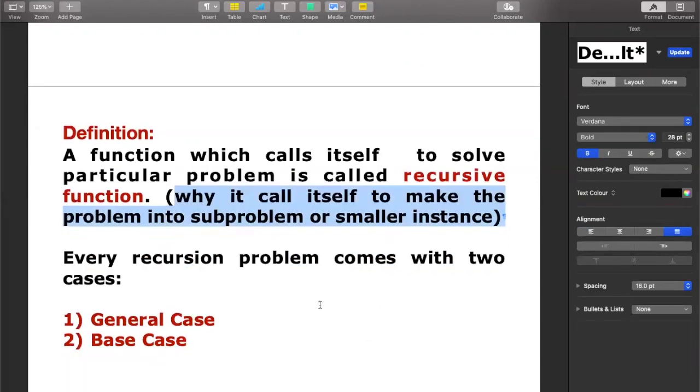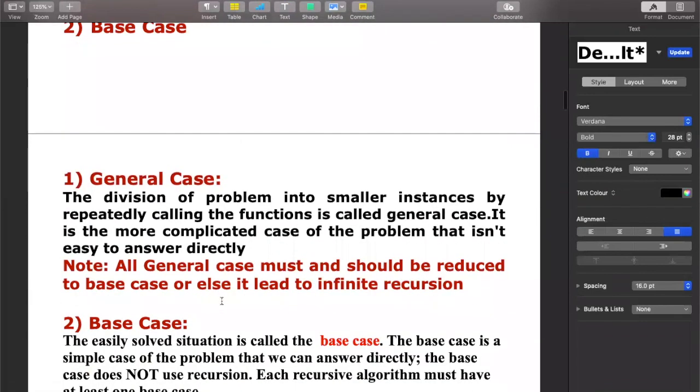What does recursion consist of? Recursion consists of two cases, general case and base case. So what is the general case? The division of the problem into smaller instances by repeatedly calling the same function is the job of the general case. The statement which reduces your problem into a further smaller level is done by your general case. We keep on reducing the complicated cases until you get the answer directly. That is the job of the general case.